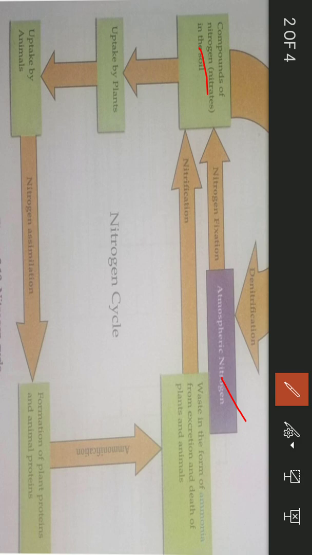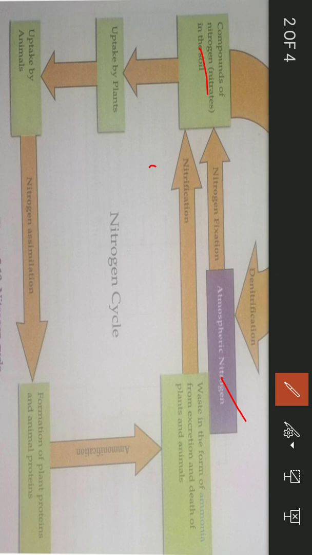This process of converting atmospheric nitrogen into the nitrate and fixing it by the help of nitrogen fixing bacteria, this process is nitrogen fixation.